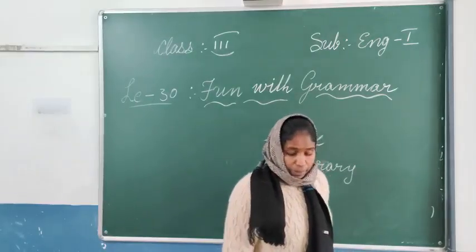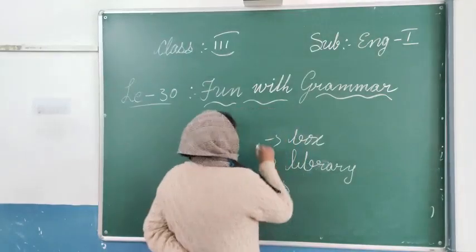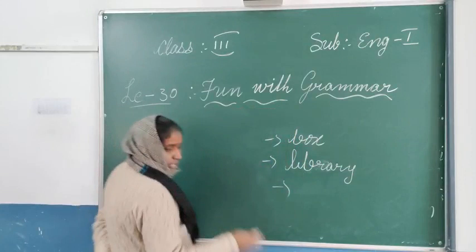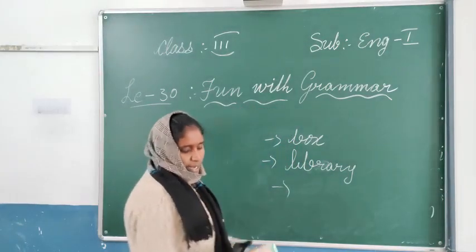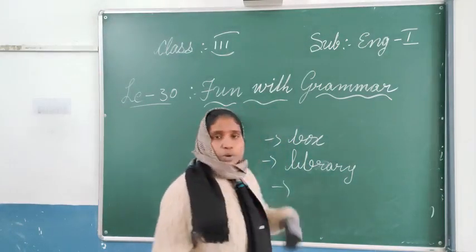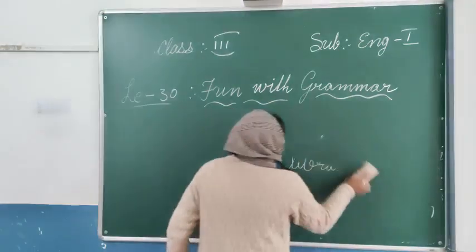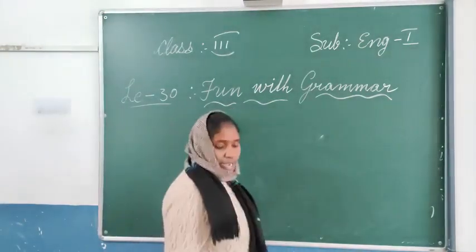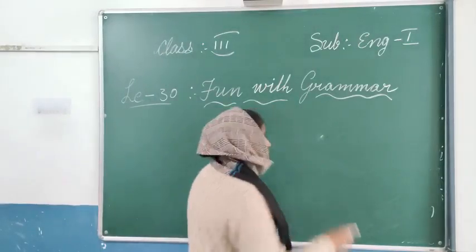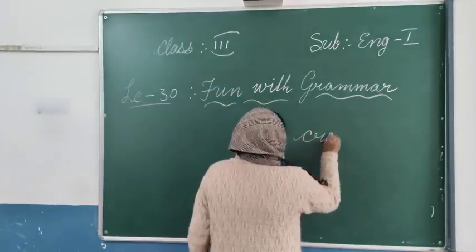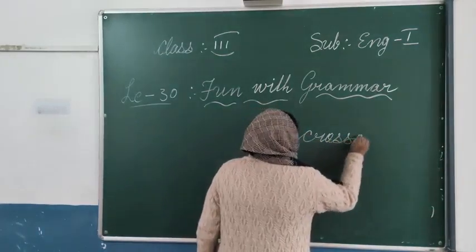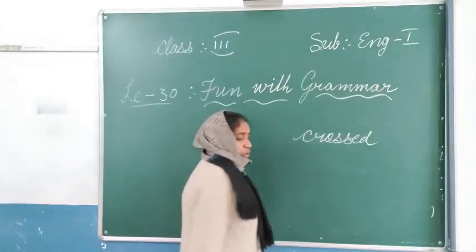The lady crossed the road. Instead of writing that much, just write, the lady crossed the road. Simple words they have given. First one, cross the road. The lady crossed the road.